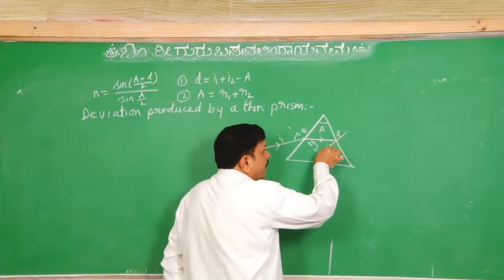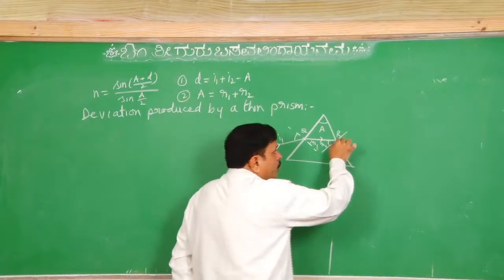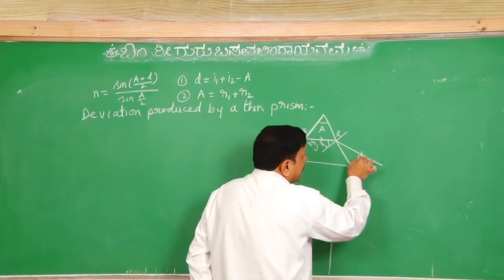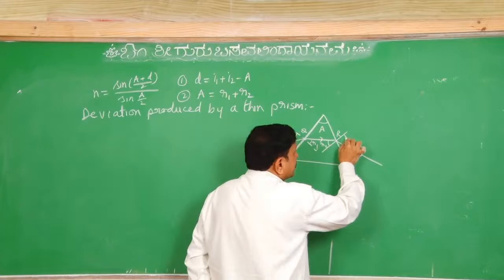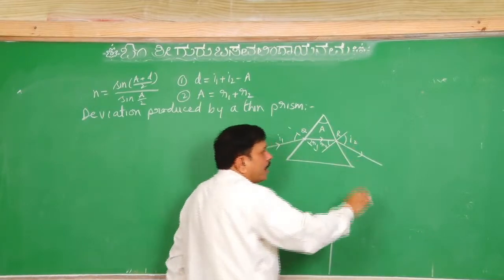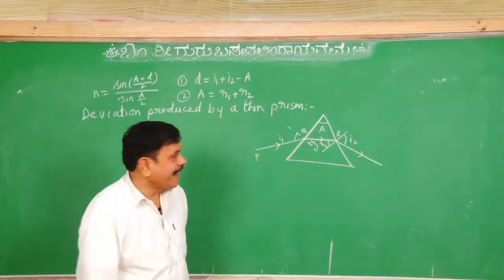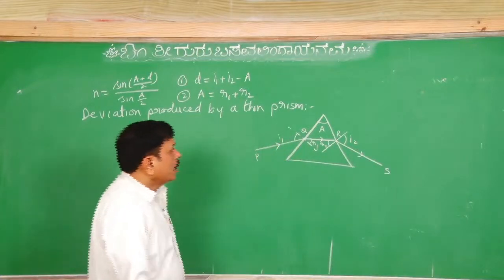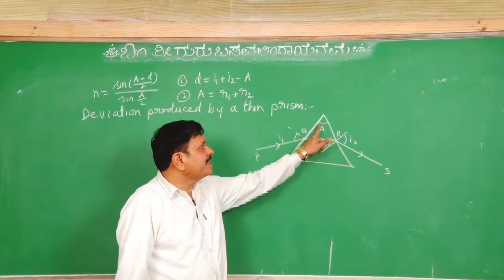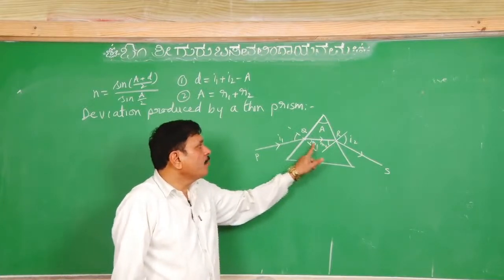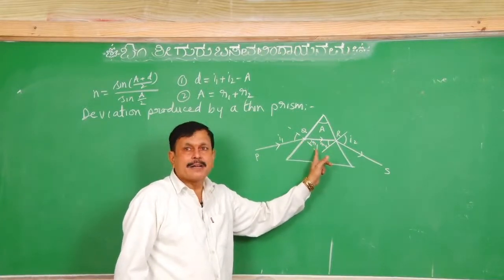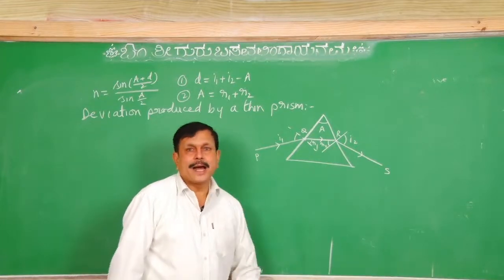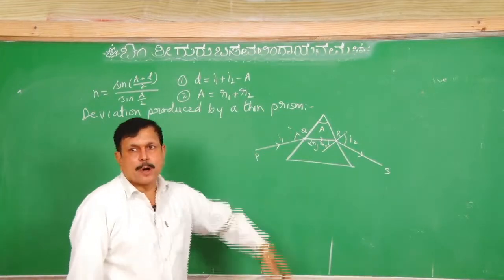Now, assume that this is incident here at small angle R2 and it emerges on the other side at angle of emergence, say I2. Now, it is the RS ray. So, what will happen when this angle is small? All the four angles I1, R1, R2, I2 will be small.